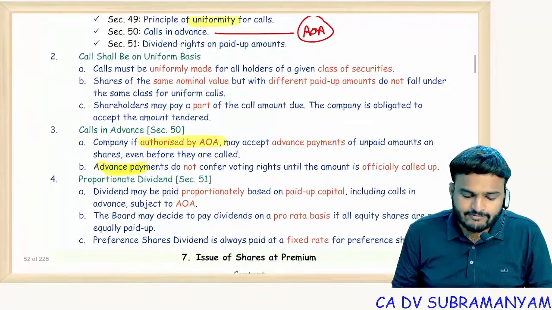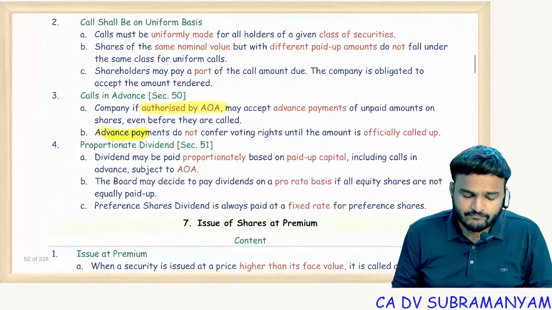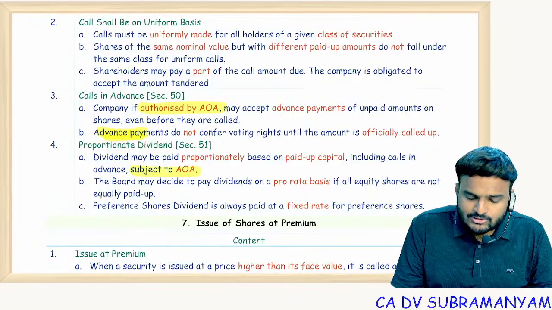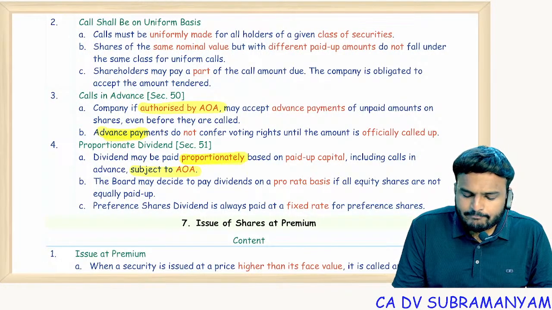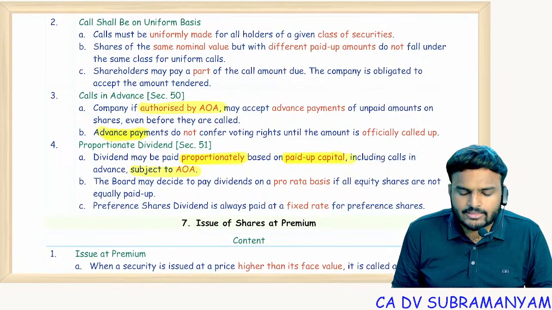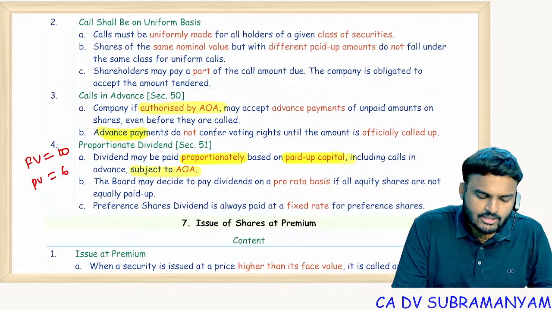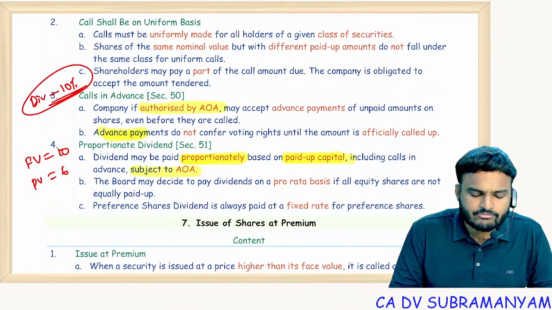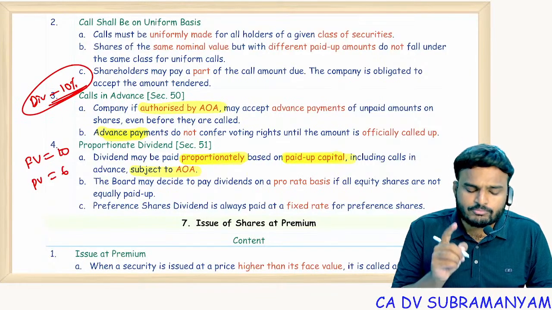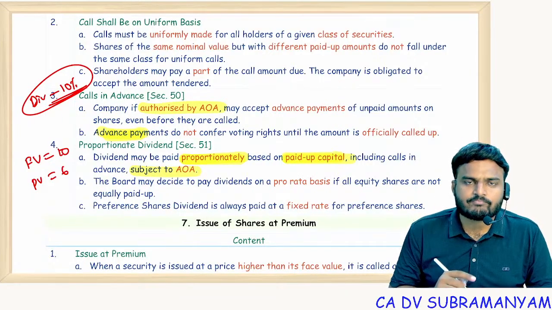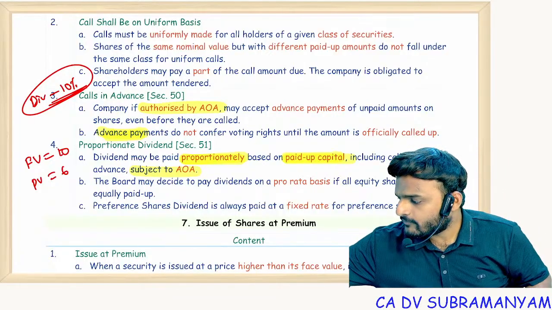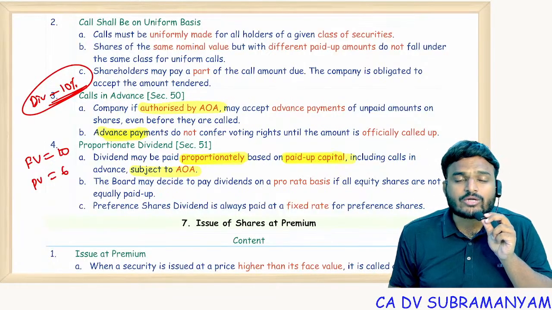And section 51, subject to AOA, dividends may be paid proportionately based on the paid up share capital. Say, for example, face value 10 rupees, paid up value 6 rupees. Now a dividend of 10% was declared. Should this 10% be applied on 6 rupees or 10 rupees, that means on paid up value or face value? The answer is, look at the AOA.